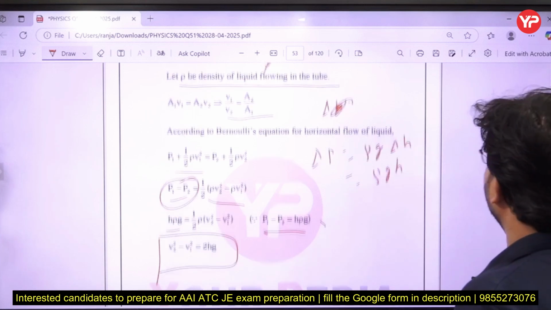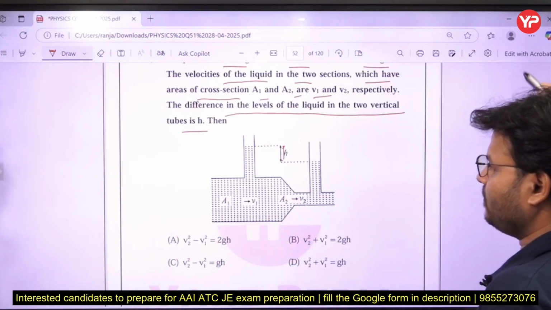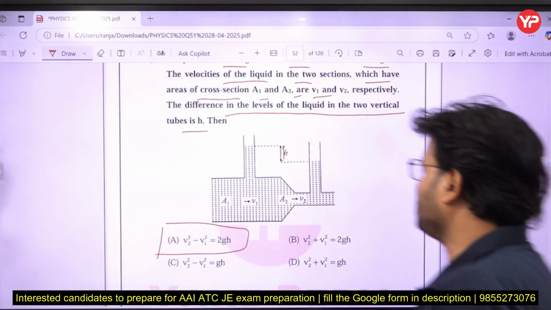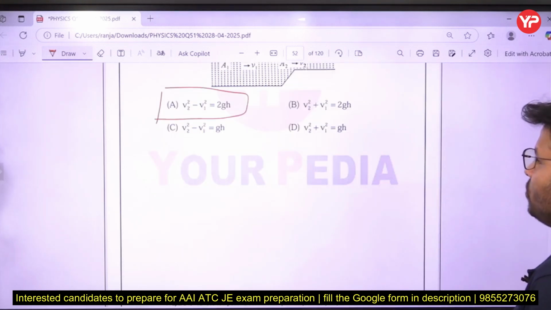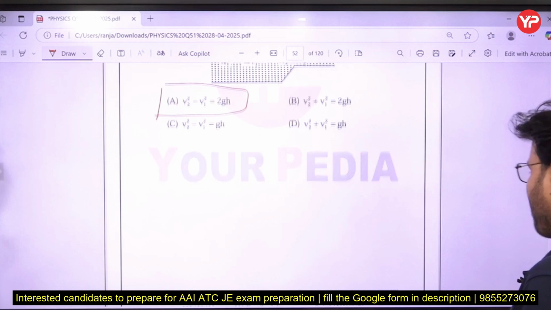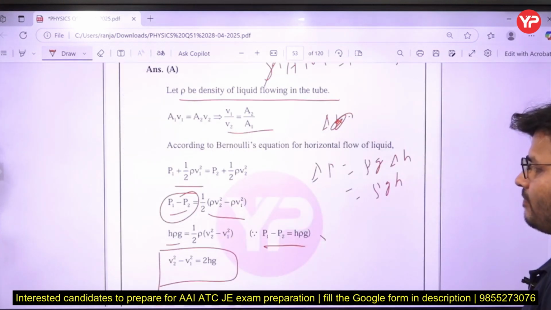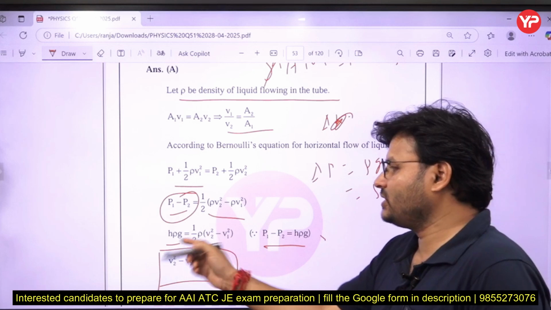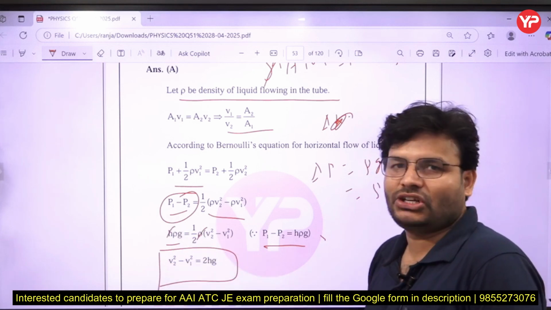And from that we'll get the answer. It is coming out to be A for apple is the right answer. So it was an easy question. We can do that very easily. Now rho will cancel out from both sides, right? This rho will cancel out.